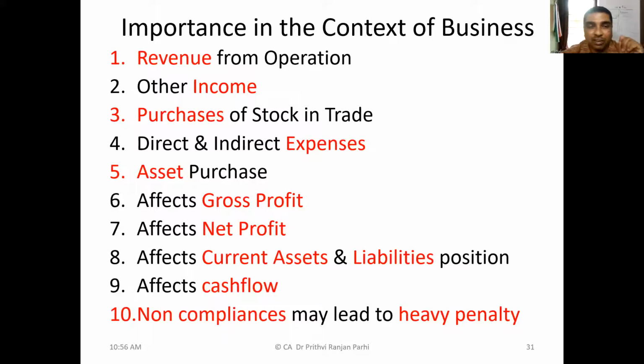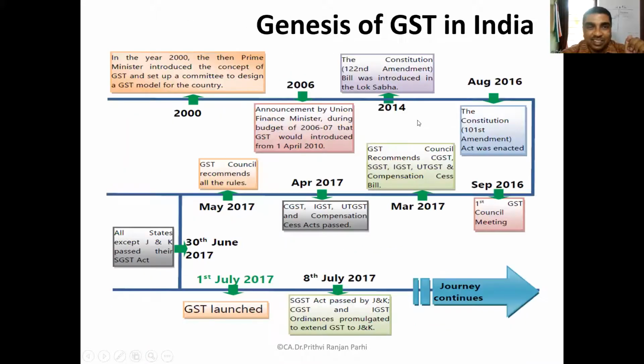Okay. Now, friends, when we are learning this topic, please take some interest to understand it, so that you will be able to practically implement all these things and the penalty implications will not be faced by you. Now, let us quickly understand the genesis of GST in India, how it has been developed. This is in fact the history, but still let us quickly understand.